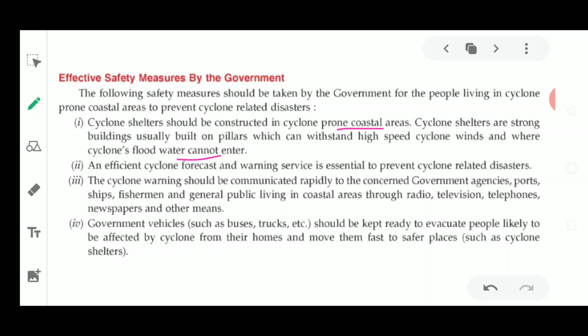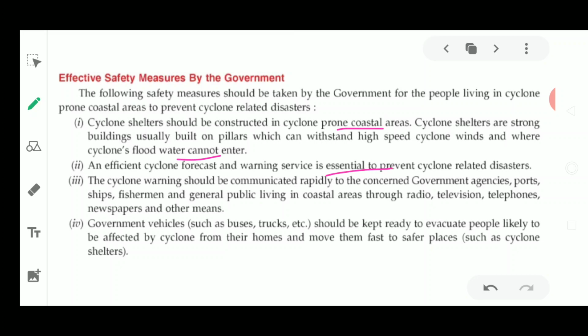So that people could empty their houses and come and stay there. Next, an effective cyclone forecast is also required as an essential service, which could prevent the cyclonic disaster. It means people could empty the places, leave their places and move away.